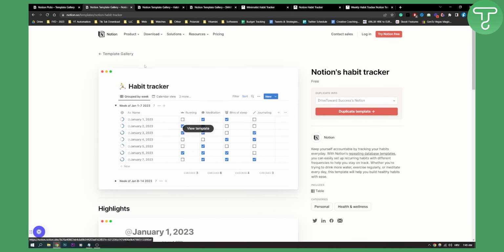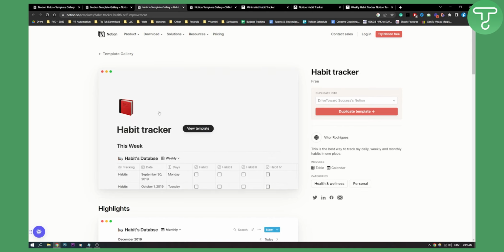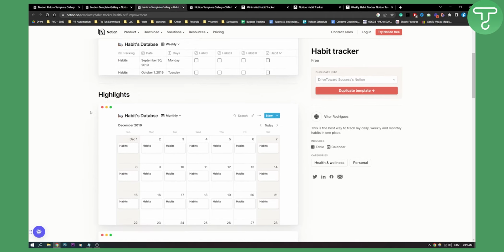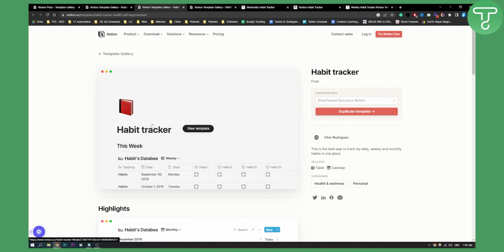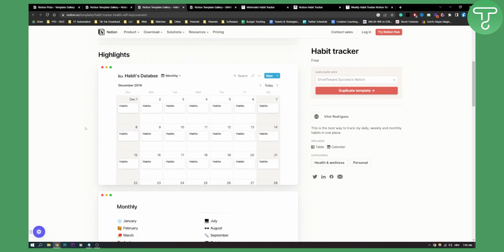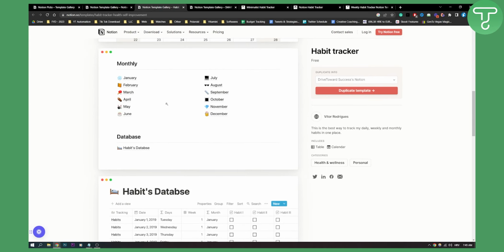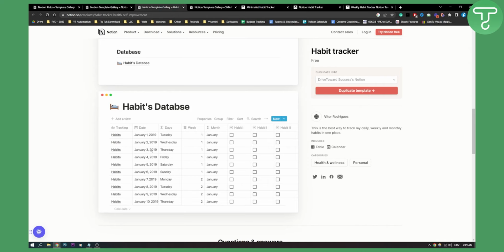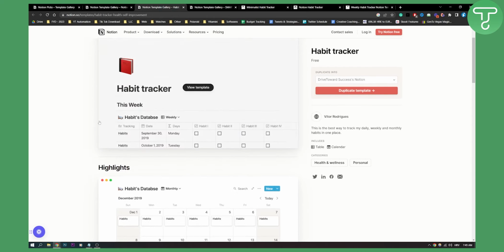That I show you. Now there are different types of habit trackers. For example, this one is a different habit tracker, as you can see. It also has habits, right? All the links will be in the description, by the way, guys. And again, it's the best way to track daily, weekly, and monthly habits in one place. As you can see, this is how it looks. Monthly, you have a habits database as well, which is really great. So this is number two.